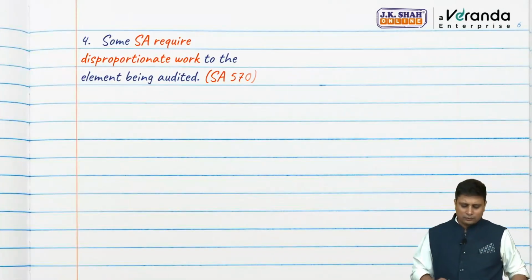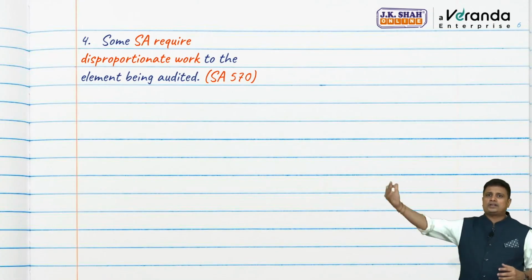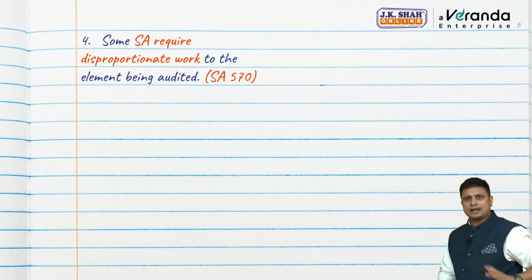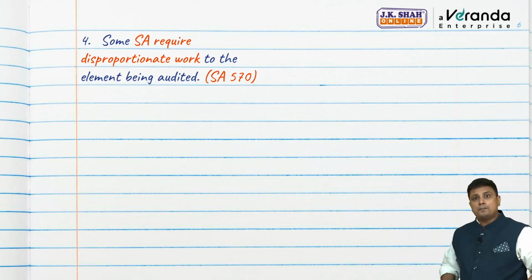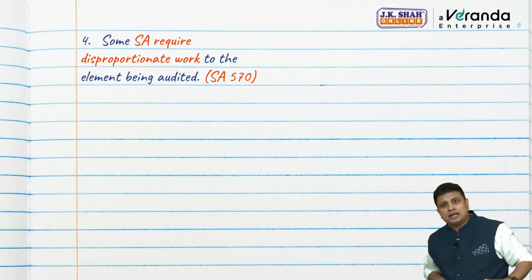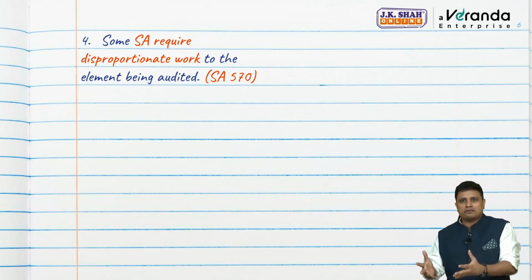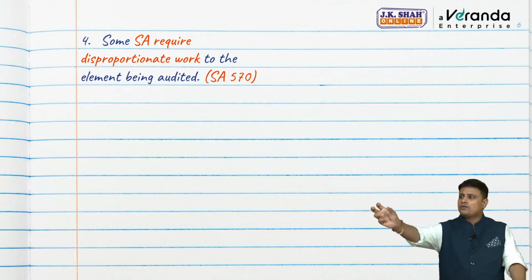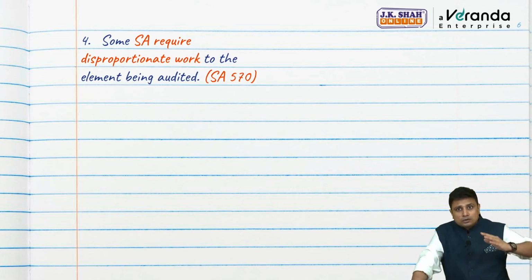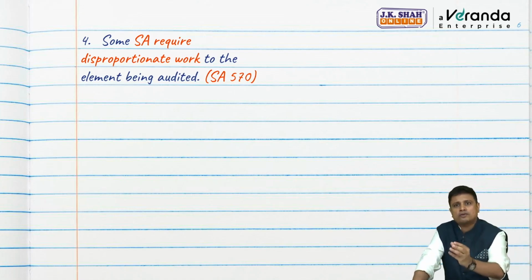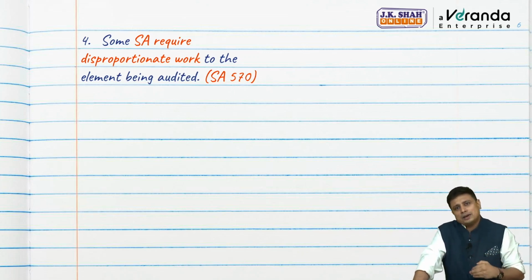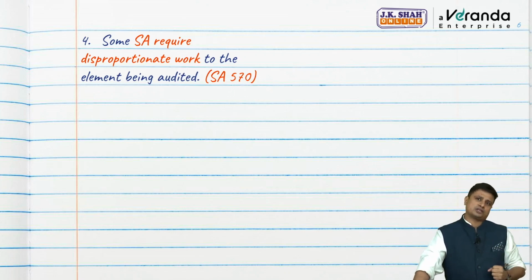Also, one more problem that we'll face is we may have to apply a lot of disproportionate efforts. Let us say we are appointed auditor of cash flow or only debtors. But when it comes to applying SA 570, I will have to take so much of disproportionate efforts and apply SA 570 in overall, right? So now though we are auditing only debtors, I will have to apply my procedures not only to debtors but for 570 as a whole, right? If going concern is inappropriate, there will be impact on valuation of my debtors. So now there may be a lot of times disproportionate effort as well.